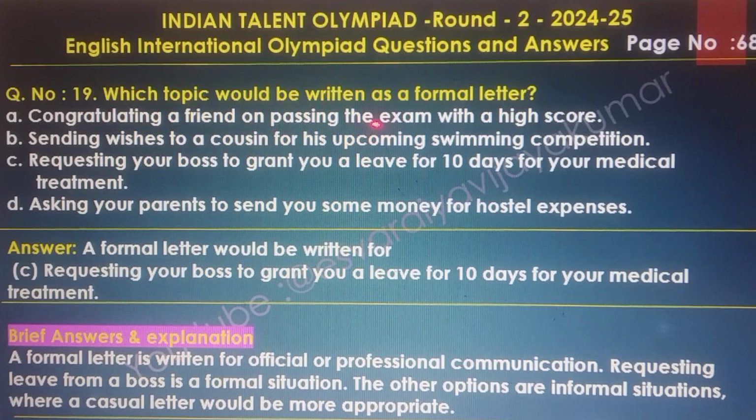Which topic would be written as a formal letter? Options A, B, C, D are given. The answer is C: a formal letter would be written requesting your boss to grant you a leave for 10 days for your medical treatment. Brief explanation: a formal letter is written for official or professional communication, and requesting leave from a boss is a formal situation. The other options are informal situations where casual letters would be more appropriate.